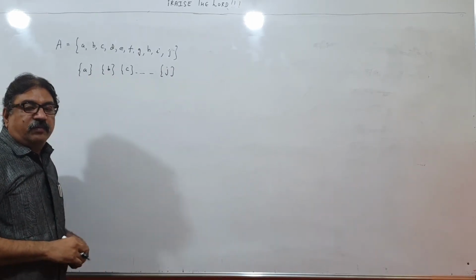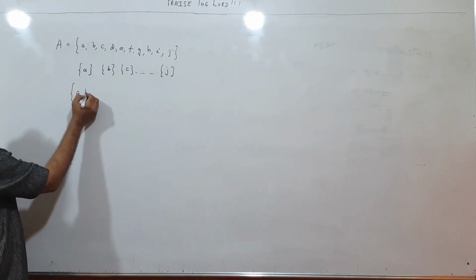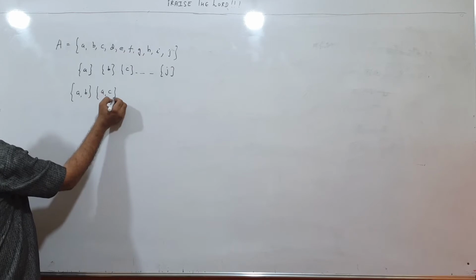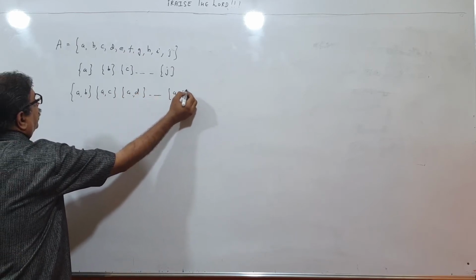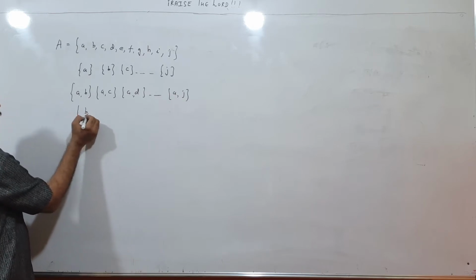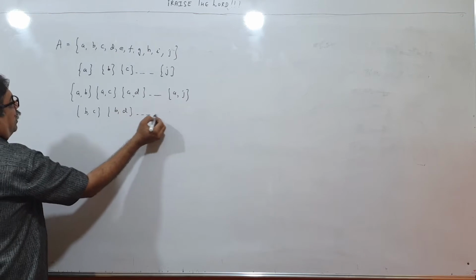How many subsets will be there which will contain two elements? So I will write AB, AC, AD up to AJ. Then BA is over. I will have BC, BD up to BJ.